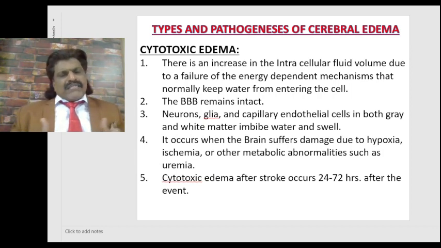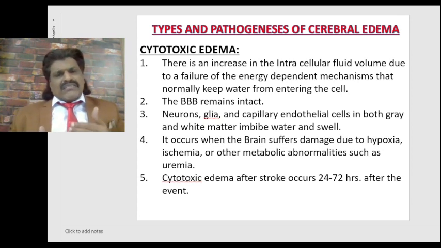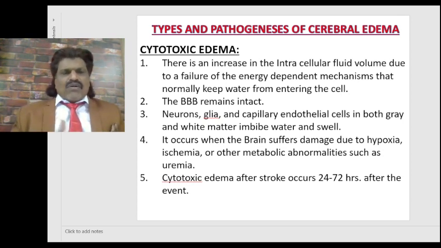In stroke patients, especially ischemic stroke, cytotoxic edema is very common because of the failure of the energy dependent mechanisms. Cytotoxic edema after stroke occurs 24 to 72 hours after the event. So some of the stroke patients apparently recover, but after 24 to 72 hours again they deteriorate. It is because of the cytotoxic edema and the increase in intracranial volume.